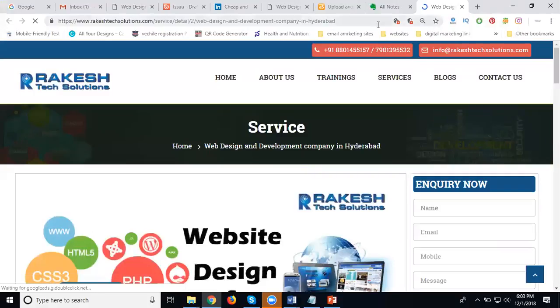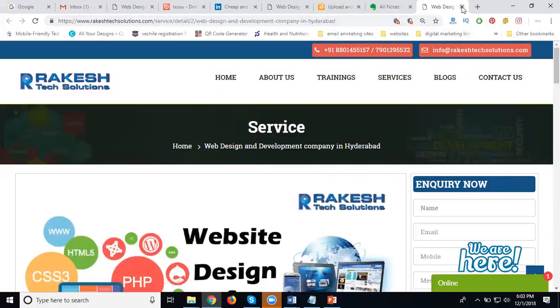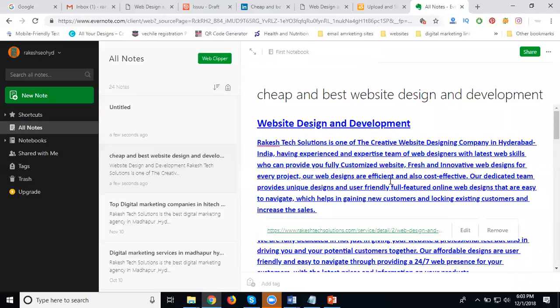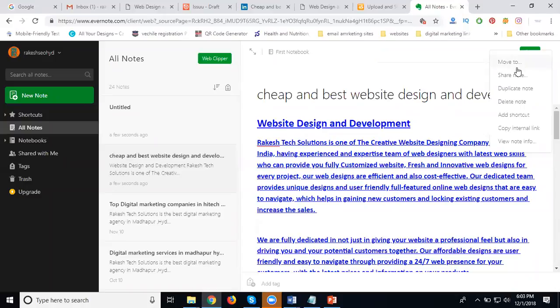Paste it. Where will they go? To your website. If I click on this web URL, where do they go? To your website. Is it clear? This is called promoting your website using article websites.